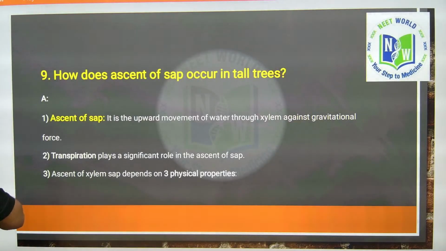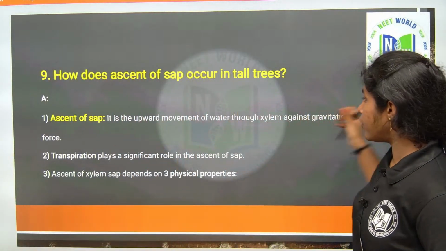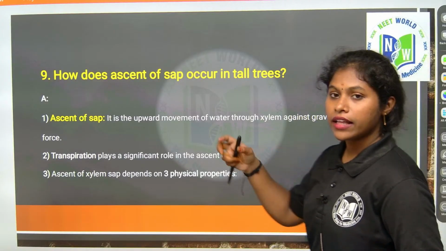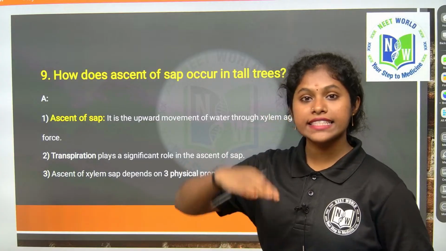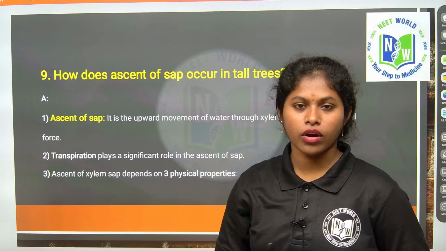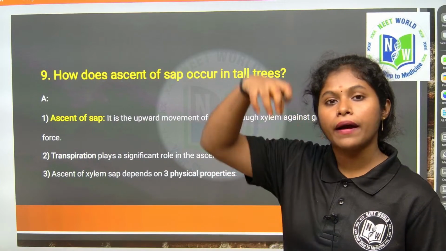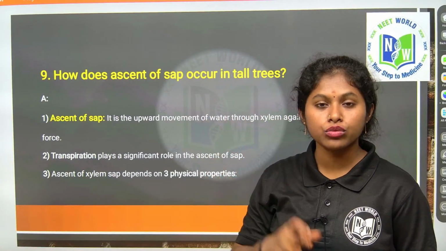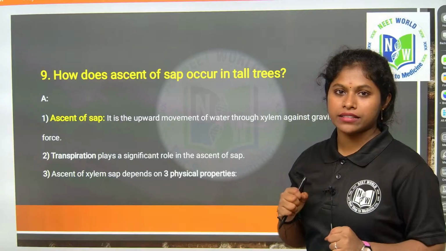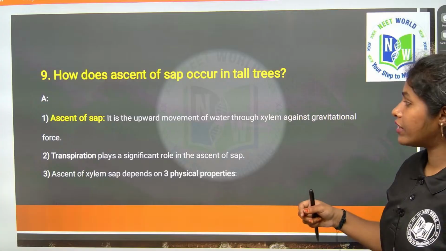So how does the ascent of sap occur in tall trees? It is the upward movement of water through the xylem against the gravitational force, right? The water should be transported against gravity. If I drop this pen, it will fall to the soil because of gravity, right? But the water has to be transported from the roots to all parts of the plant against gravity. So pressure should be applied by the plants, right? So, the upward movement of water through the xylem against the gravitational force.